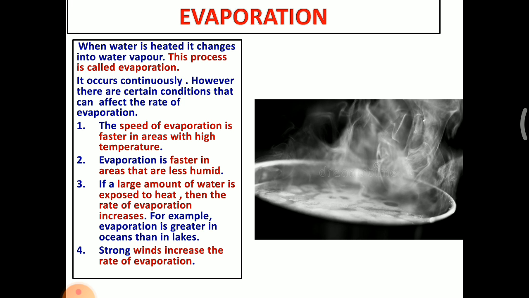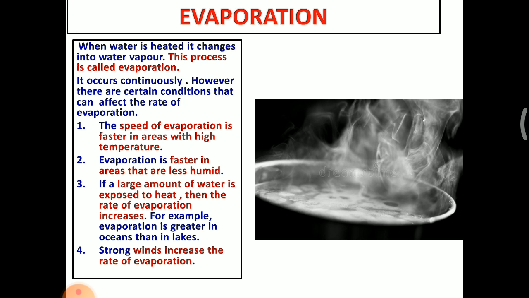Look at this diagram. Here I heated the water. The water vapor rises up. This is called evaporation. It occurs continuously. However, there are certain conditions that can affect the rate of evaporation. The rate of evaporation depends upon some conditions. The first one is the speed of evaporation is faster in areas with high temperature.